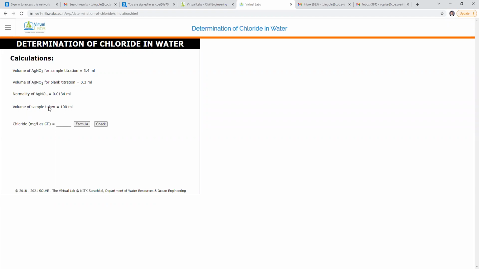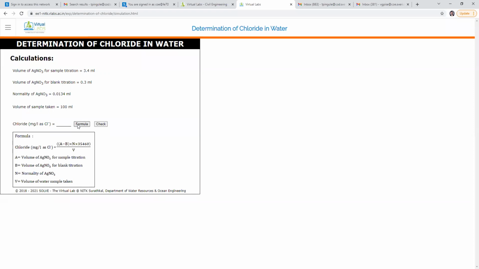Volume of sample taken is equal to 100 ml. Then let us check the formula. Okay, note down the formula, so you can tell me the answer. Note it down, note the formula.